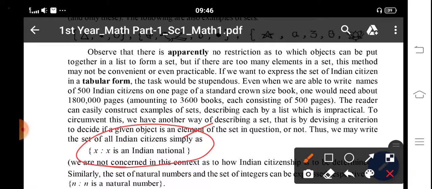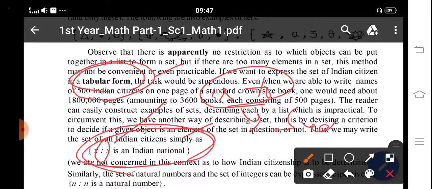Tabular form is the longest method to show the set, but the roster method is the simplest. That means X such that, this symbol we read as such that. X such that X is an Indian national.